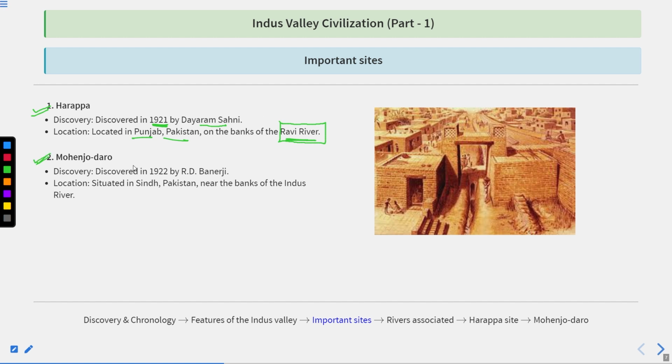The second site is Mohenjo-daro, the most important site, also the largest site of the Indus Valley civilization. There are 2 types of question. First, the largest Indus Valley civilization site overall is Mohenjo-daro, and the largest Indus Valley site in India is Rakhigarhi. So Mohenjo-daro, after Harappa, was discovered by R.D. Banerjee in 1922. It is situated in Sindh, Pakistan, near the bank of the Indus River. So Harappa is on the bank of the Ravi River and Mohenjo-daro on the bank of the Indus River.